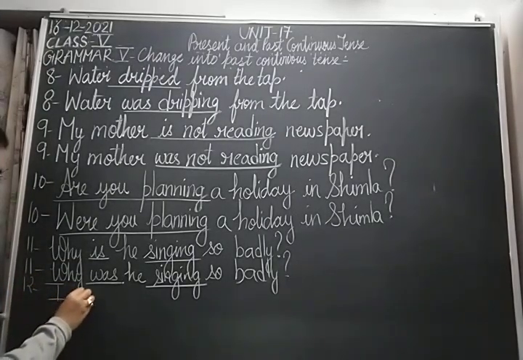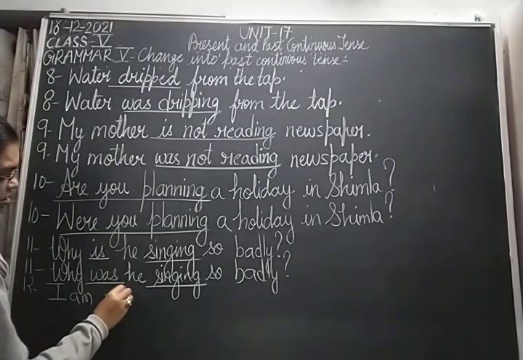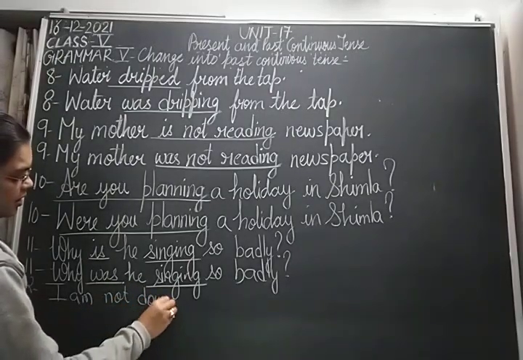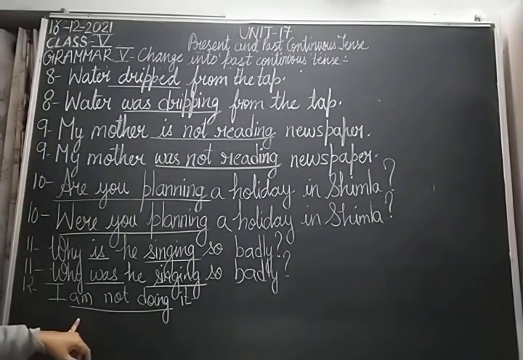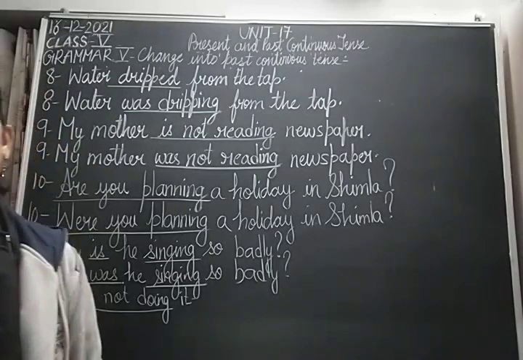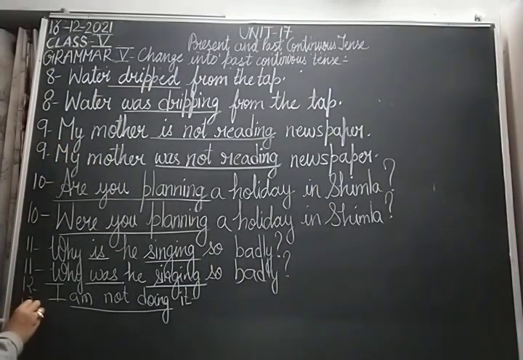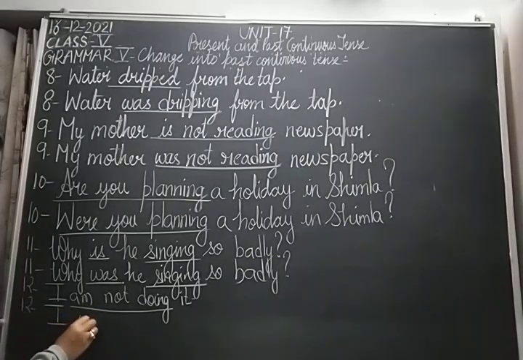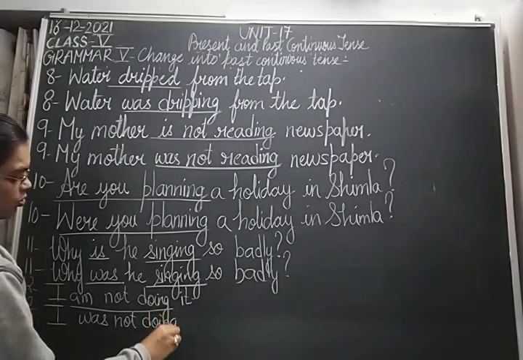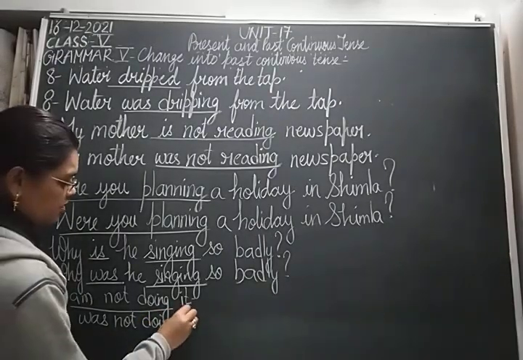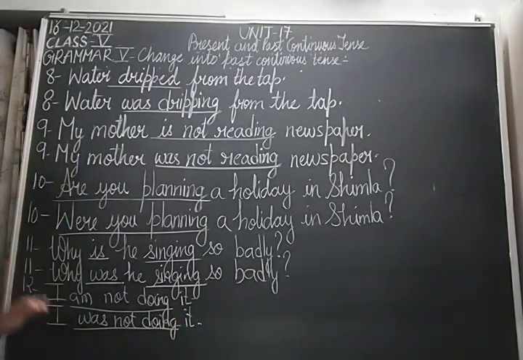I am not doing it. Fine. Now again, this is in present continuous tense. How do we know? Because am not doing, negative sentence in present continuous tense. So am की जगह हमें क्या करना है? was. जहां पे भी present continuous tense में am है, past में वो was हो जाएगा. So our sentence will be: I was not doing it. I was not doing it.